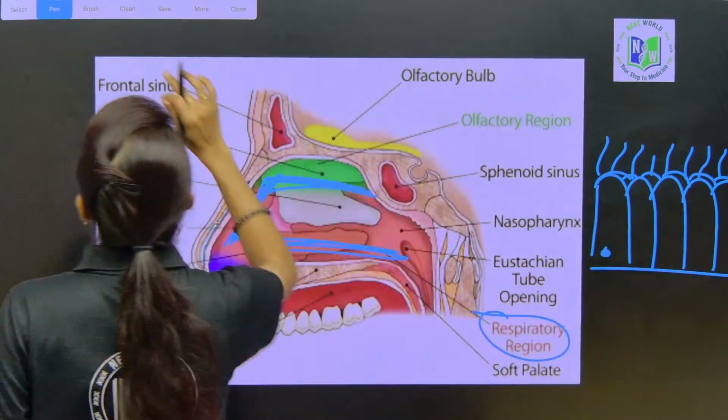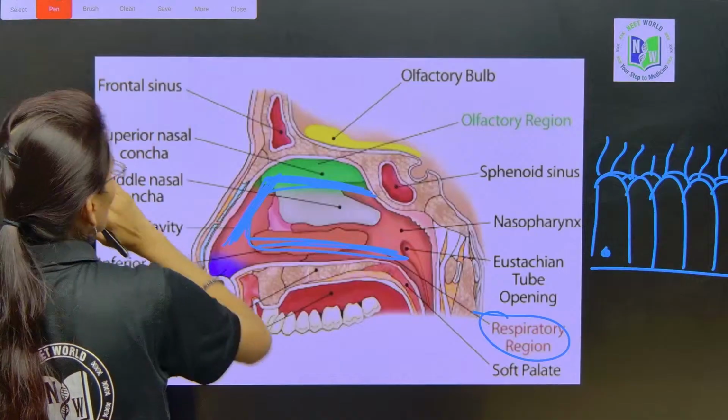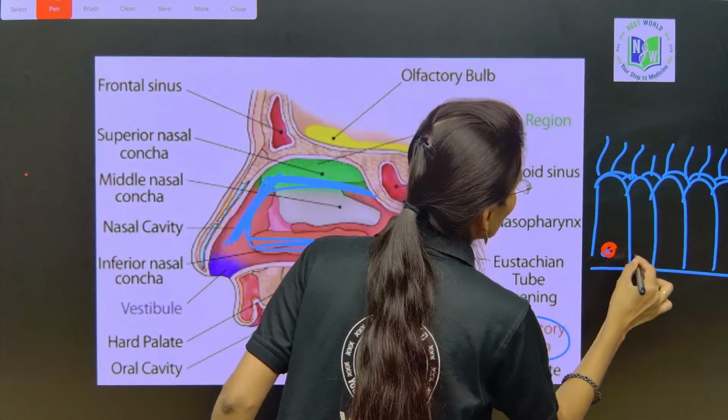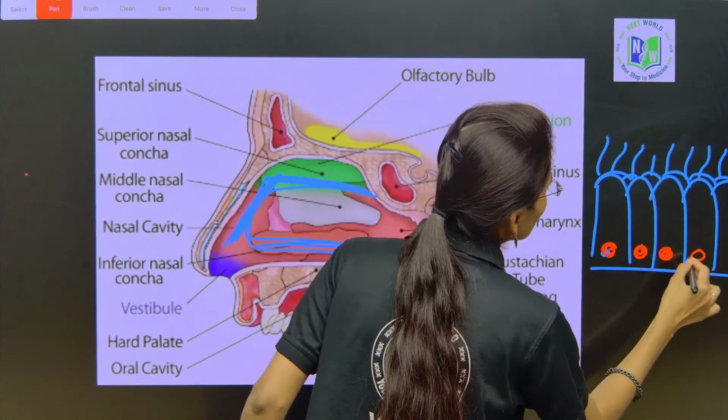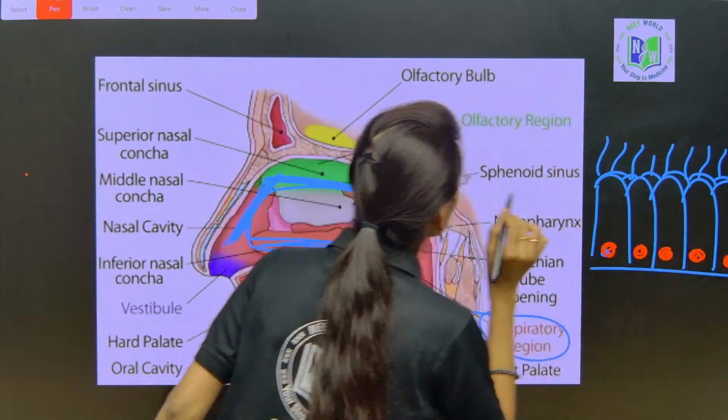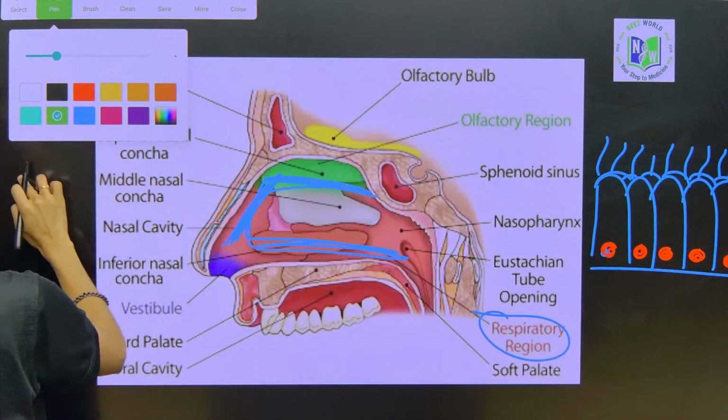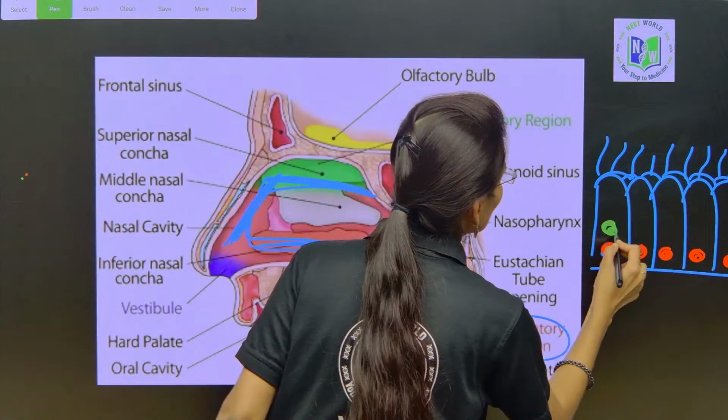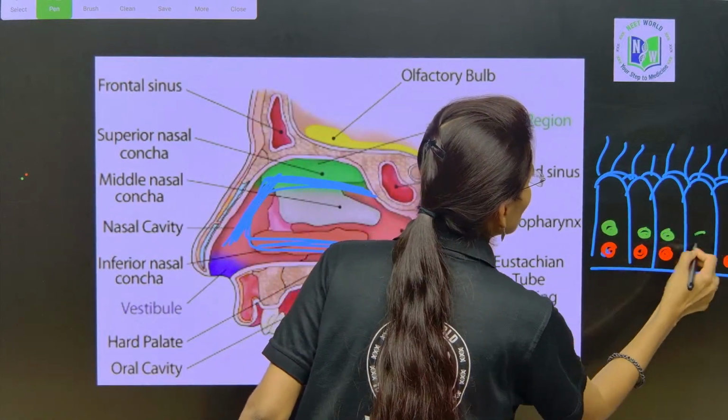To draw the cells, I am going to choose the red color. So here we can find the mucous cells and serous cells. Serous cells I am going to make with the light green color. Is that clear, my dear students?